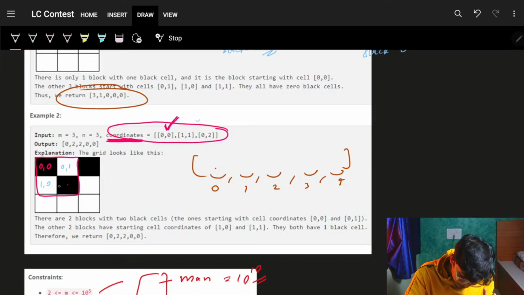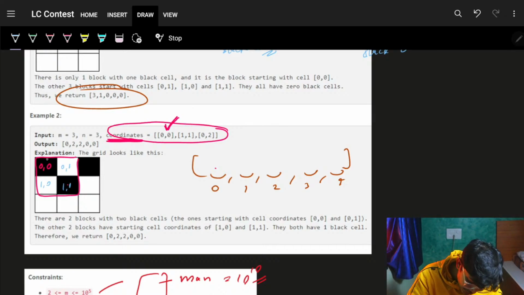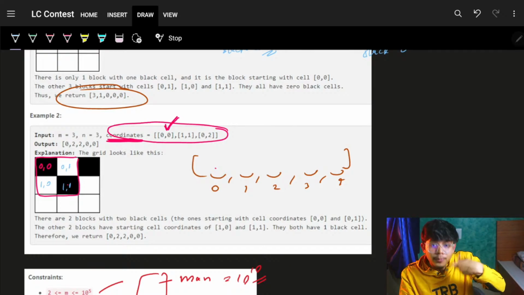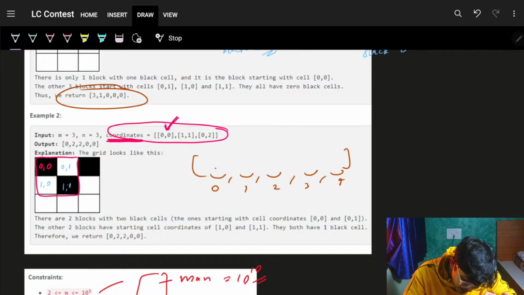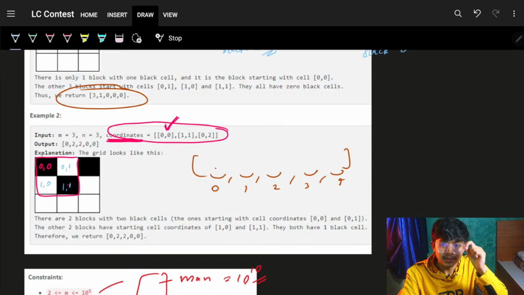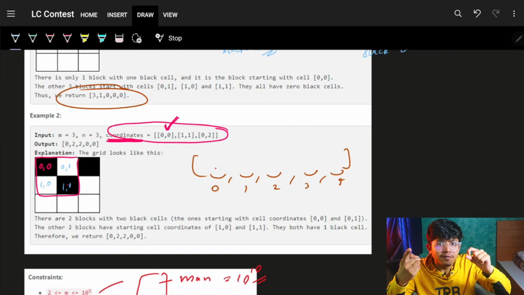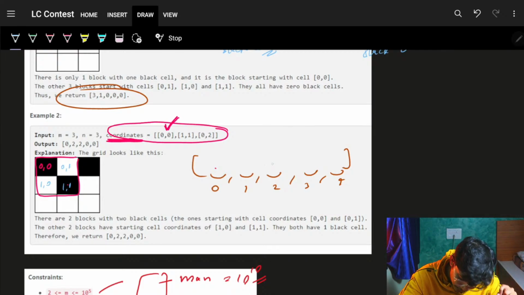But 1, 1 is in my coordinates. Okay, cool. So basically, bro, 0, 0, whatsoever block this 0, 0 is forming, it will have a contribution of 2. So I will just go and ask, hey bro, I know that 0, 0 has a block which has a contribution of 2 black cells. So please put a 1 for him. Cool, bro. I have put it.